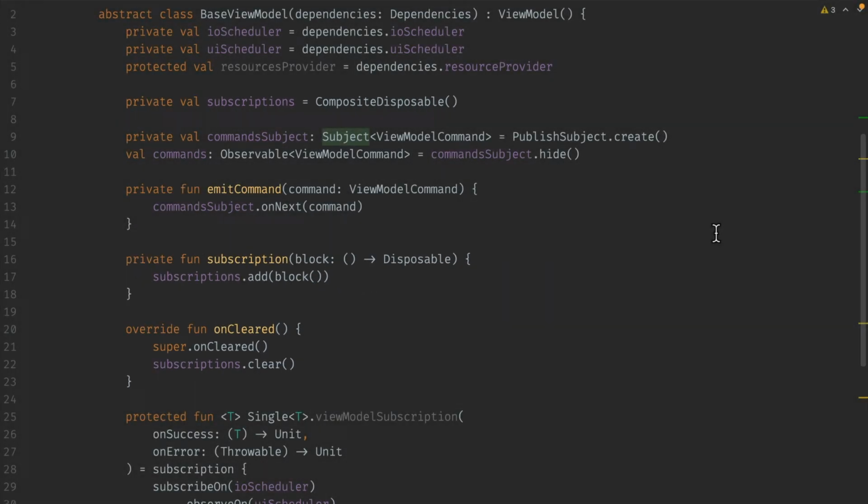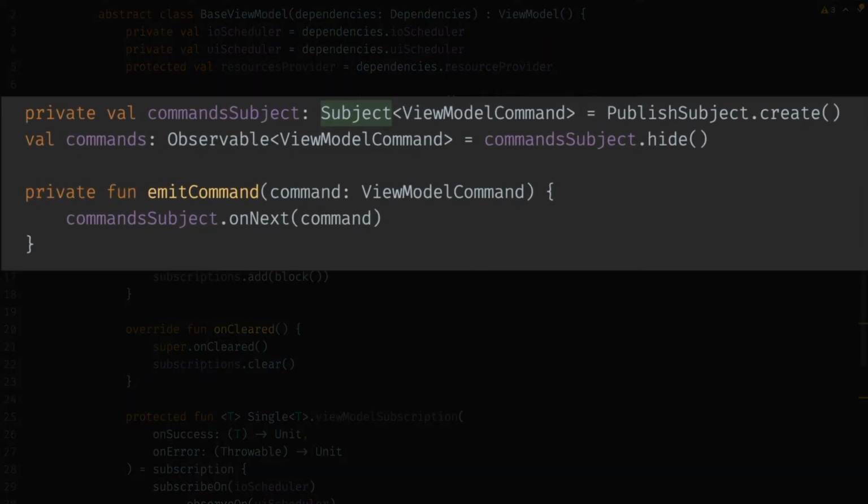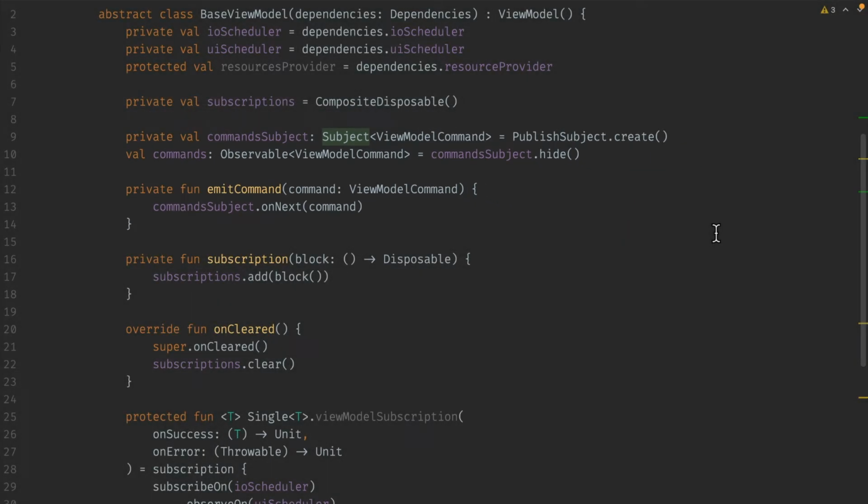Next, we have the command subject, which we're going to be using to push new commands onto. And we're going to be observing those through the commands object right below it. The way of pushing is going to be done through the emitCommand function. This function takes a command and pushes it onto the subject. Elsewhere in the base activity, which we're going to see in a second, you're going to observe this commands object, and you have the command subject hidden. You can only observe. You can't do much. You can't call onNext from outside of this class. That's what the hide basically does. You can only call onNext and push new commands with this emitCommand function.